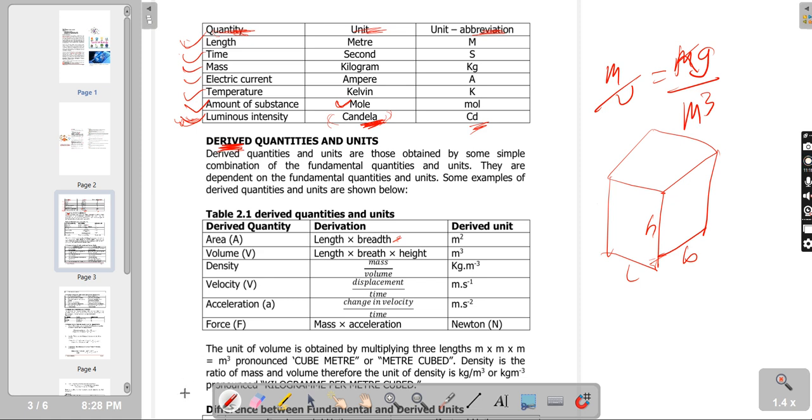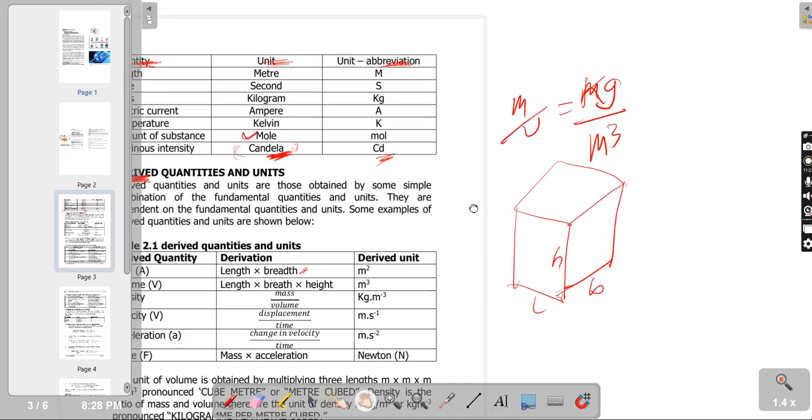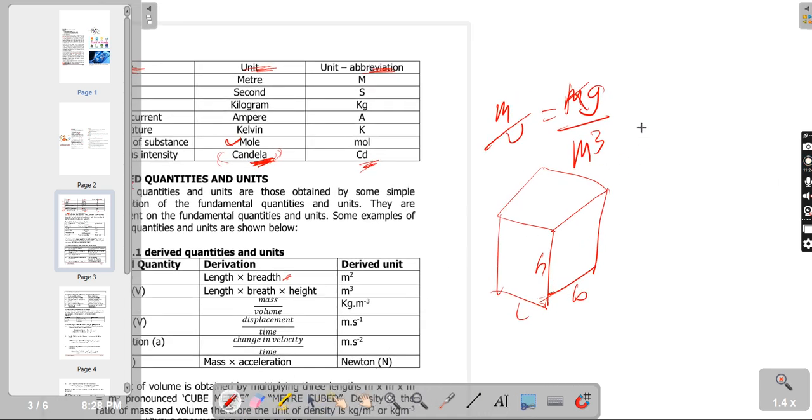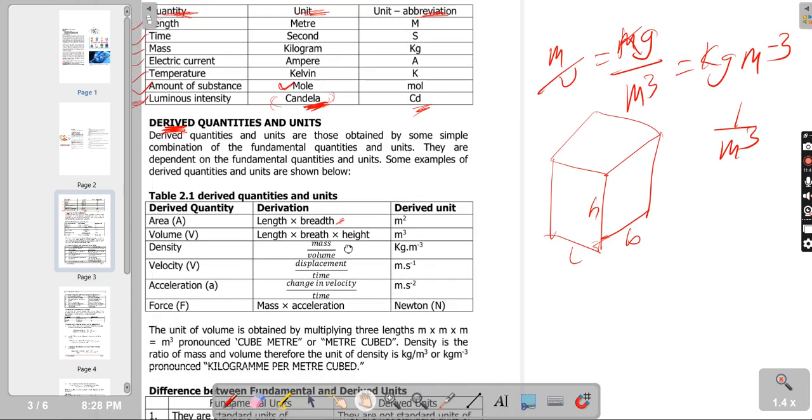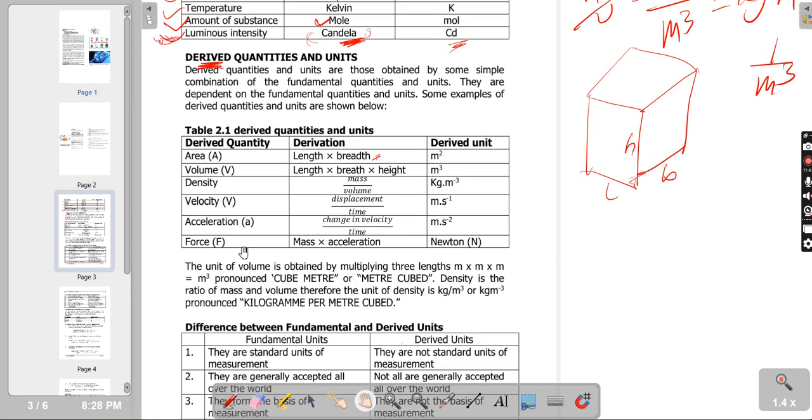So if we do that basic arithmetic, this will give us kg m^-3. This is meter cubed, but written on a straight line. So this minus means 1 over m cubed. You understand?